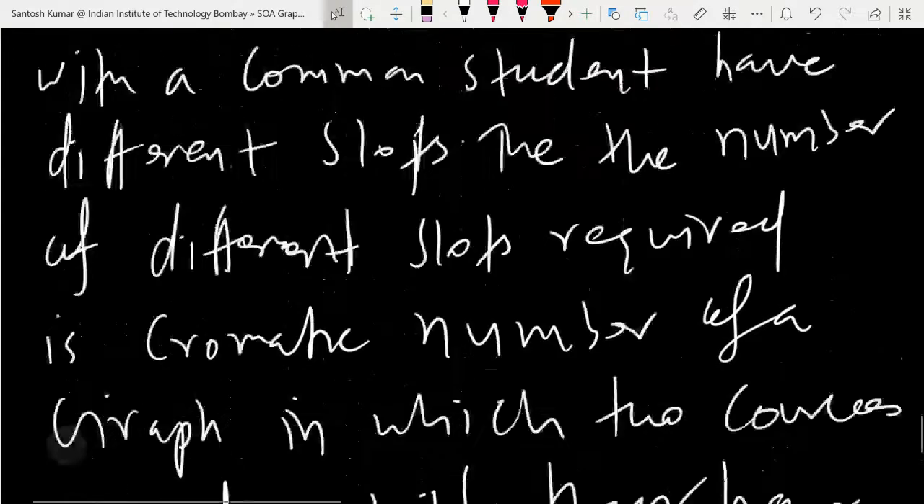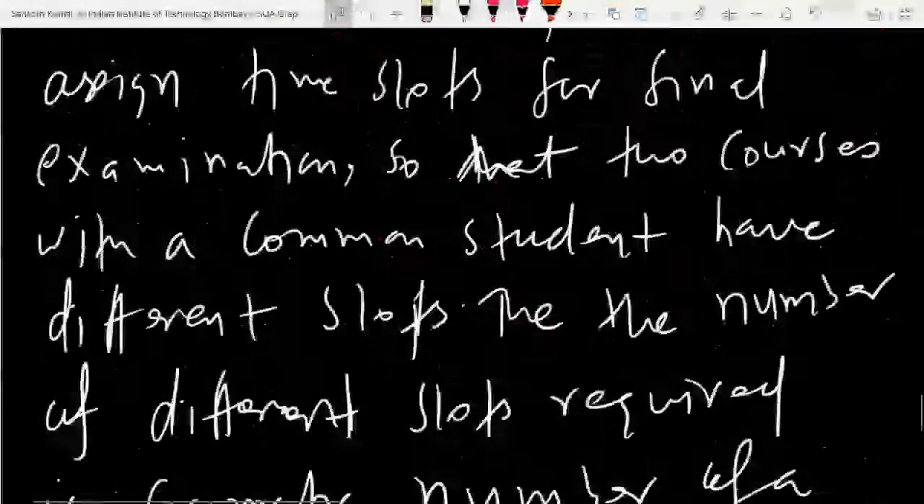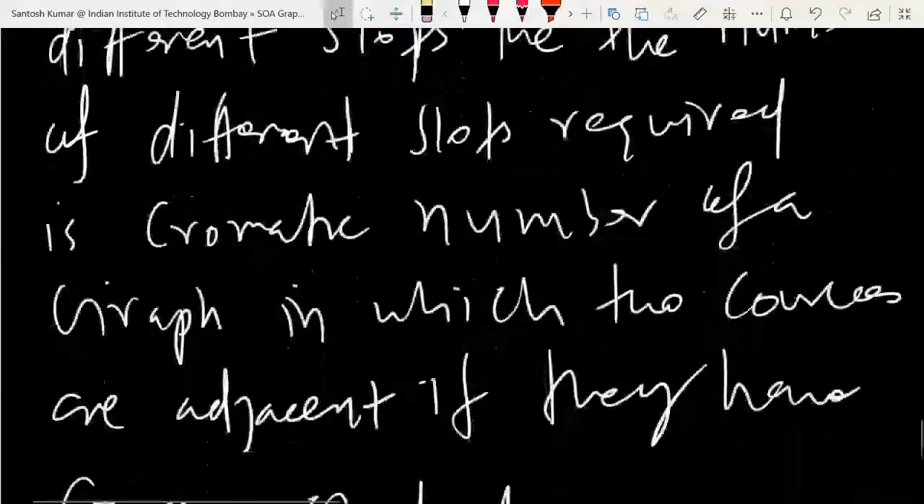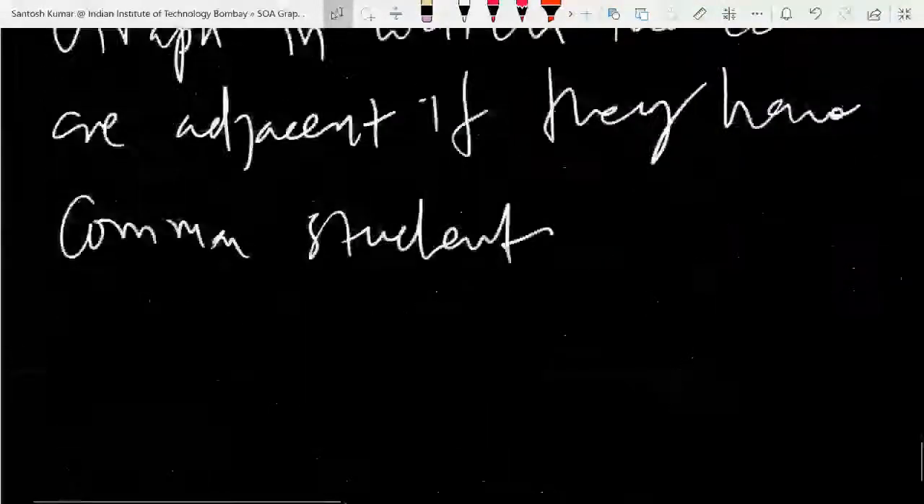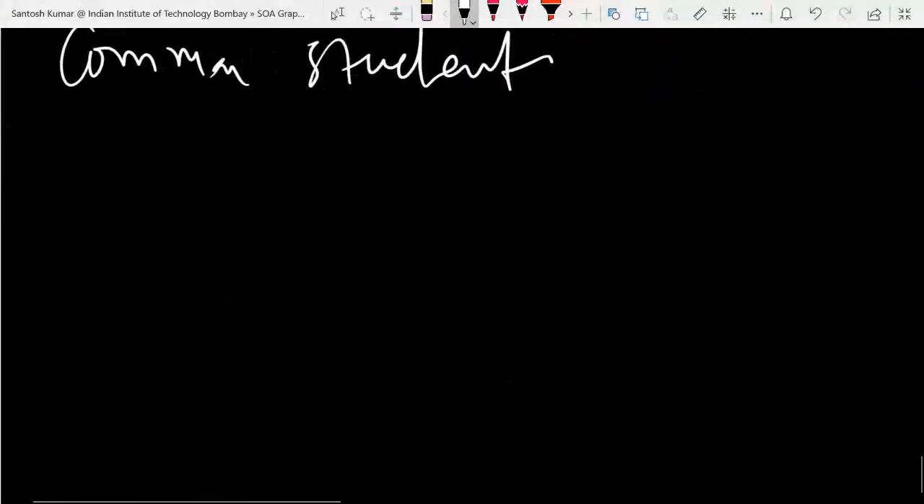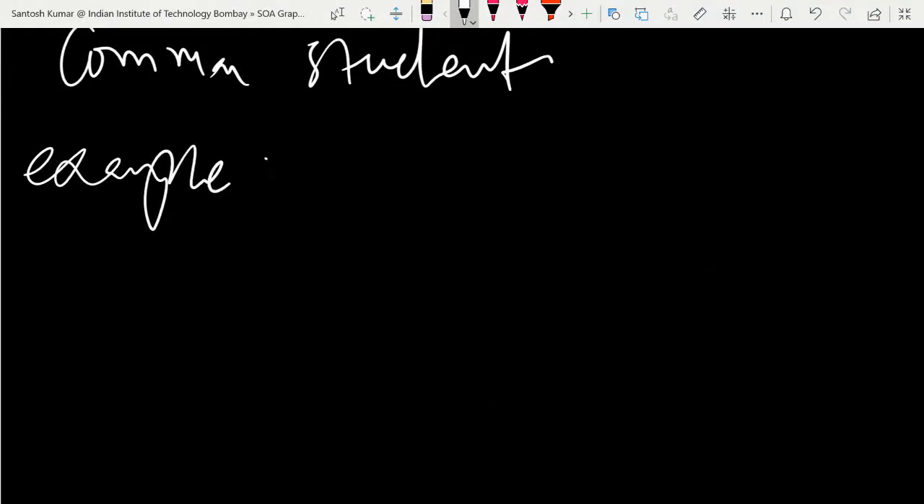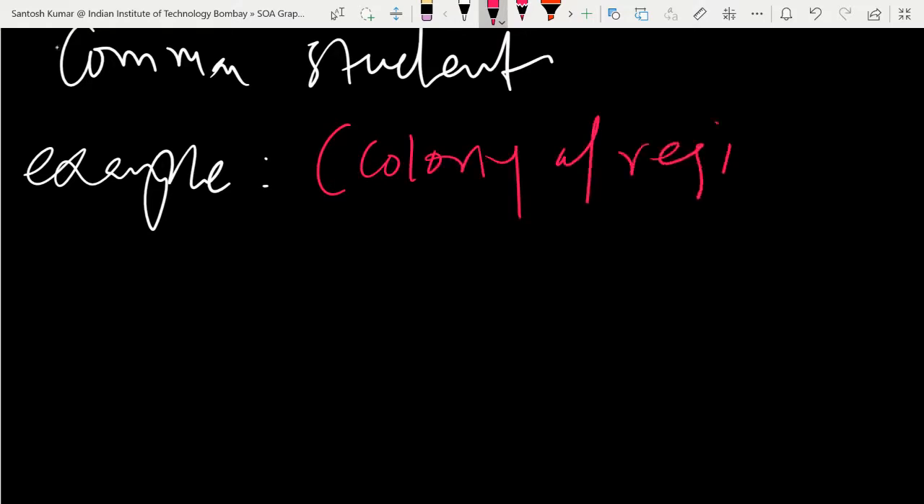So this is again the type of problems you need. Okay, the data I have not given, I will give you the data, and I will write it again. So this is just a type of problem. One more example I would like to give is coloring of regions.